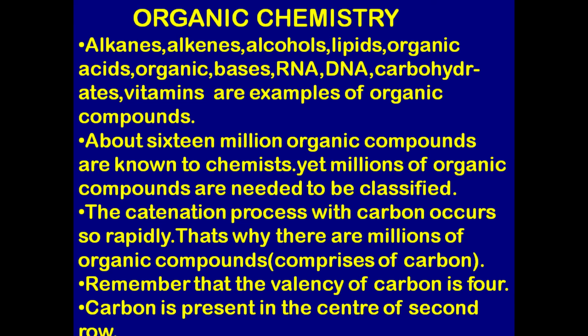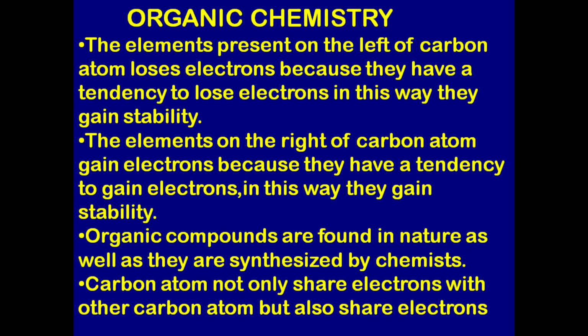The catenation process with carbon occurs so rapidly. That's why there are millions of organic compounds comprised of carbon. Remember that the valency of carbon is 4. Carbon is present in the center of the second row. The elements on the left of the carbon atom lose electrons because they have a tendency to lose electrons. In this way, they gain stability. The elements on the right of the carbon atom gain electrons because they have a tendency to gain electrons. In this way, they gain stability.